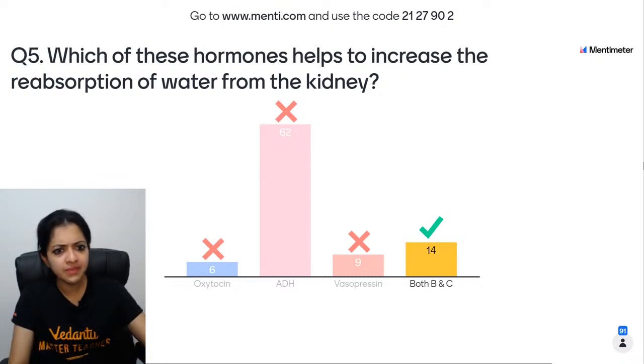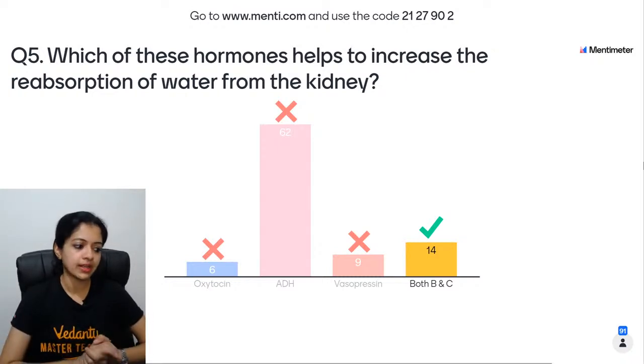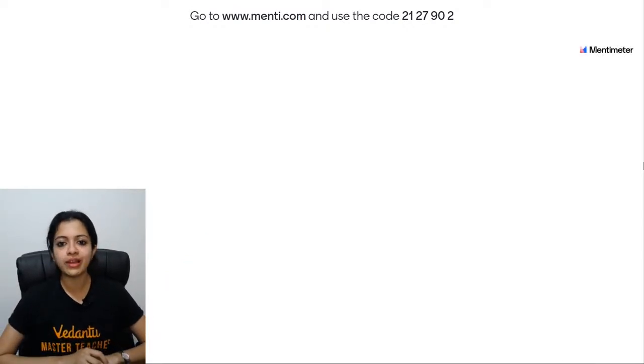ICSE Class 10 children here, if you have got it wrong, seriously, high time for you to revise the chapter endocrine system. Okay, I will catch hold of you later on that.